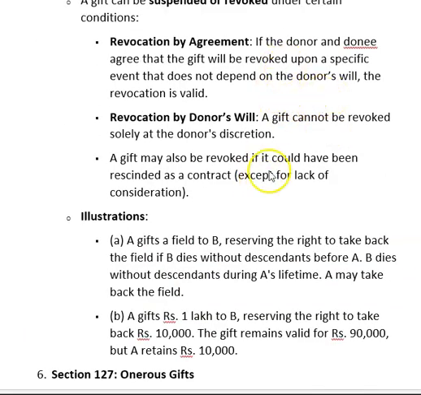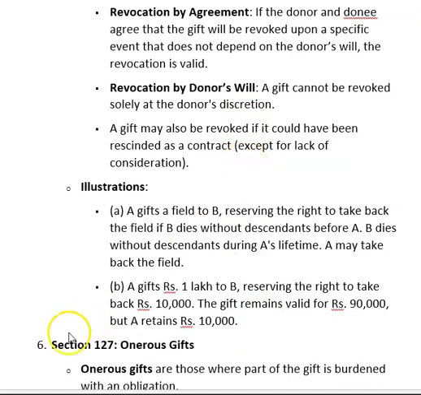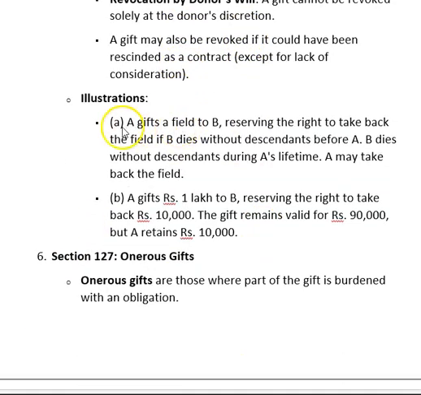I will explain this by these 2 examples. Example 1. A gifts a field to B, reserving the right to take back the field if B dies without descendant before A. B dies without descendant during A's lifetime. A may take back the field.